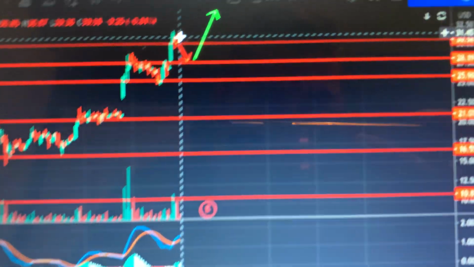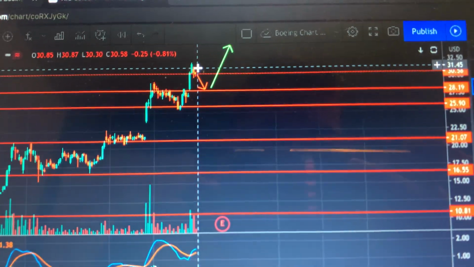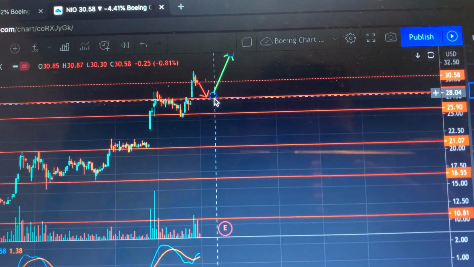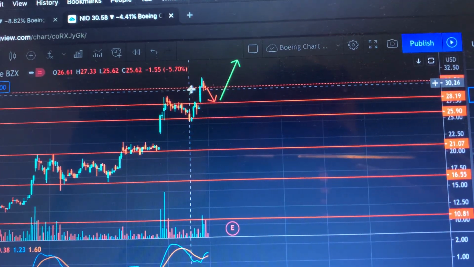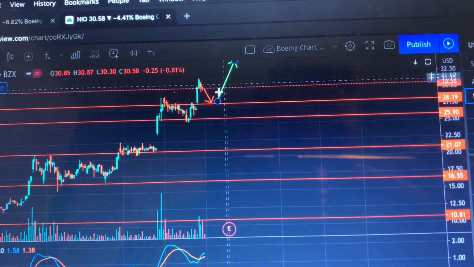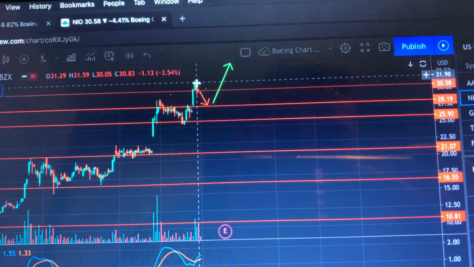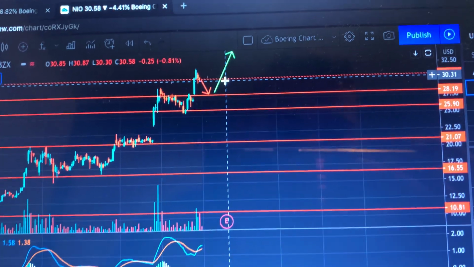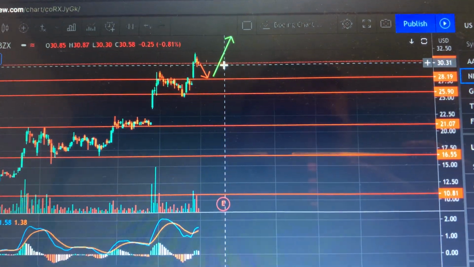But statistically, I do think that this play up here is probably going to play out. I do think that we're going to see a quick drop down to $28 and then skyrocket, or it's basically going to jump up. So it's either going to jump up from here, or go down, bounce, and go back up, if there's no fundamental news that completely blocks it.